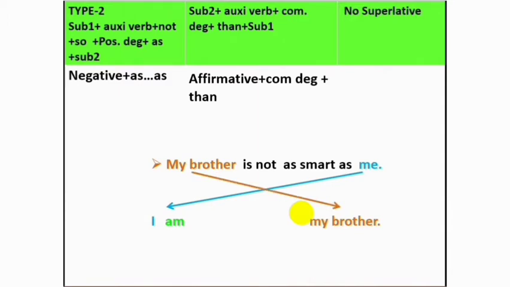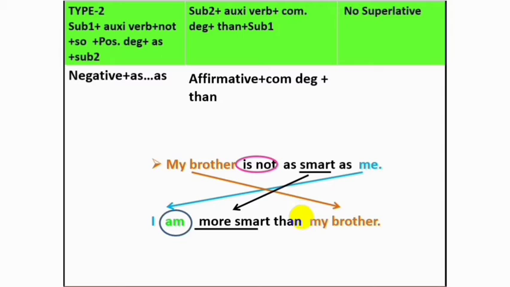So again exchange the two subjects, then exchange the degrees, and this time exchange negative to affirmative. So our answer becomes I am more smart than my brother. I think you here notice one thing, that the objective form me will be the subjective form I.